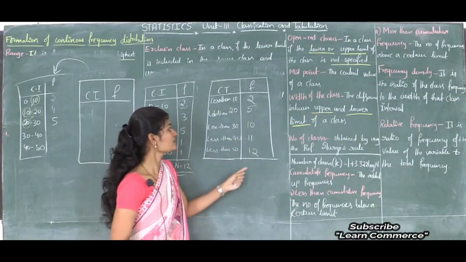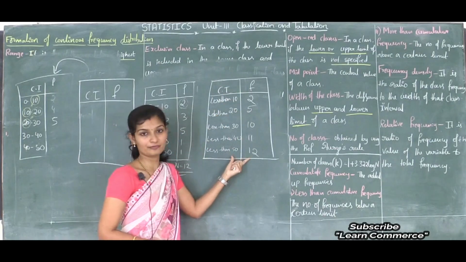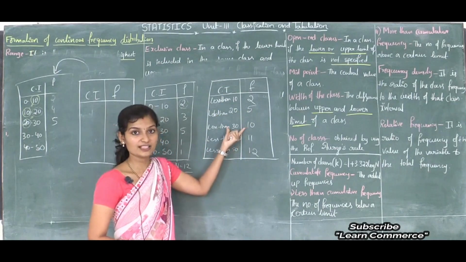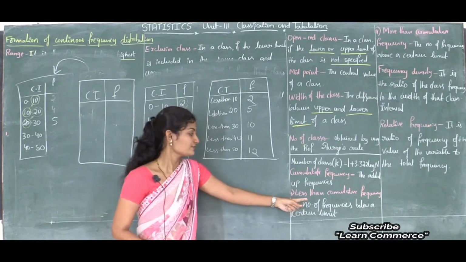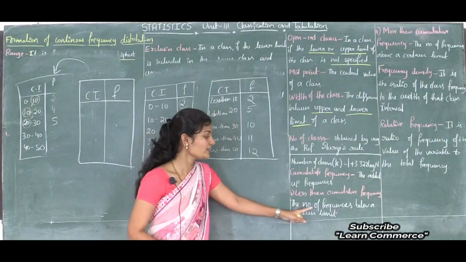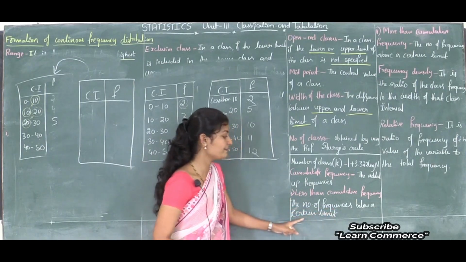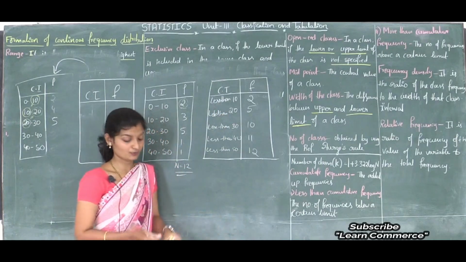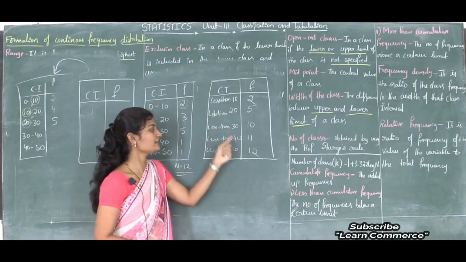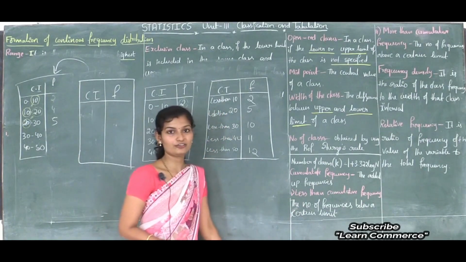So this type of frequency distribution is known as less than cumulative frequency. Less than cumulative frequency in the sense what? The number of frequencies below a certain limit. Less than in the sense what? That is below. Below a certain limit is known as less than cumulative frequency.